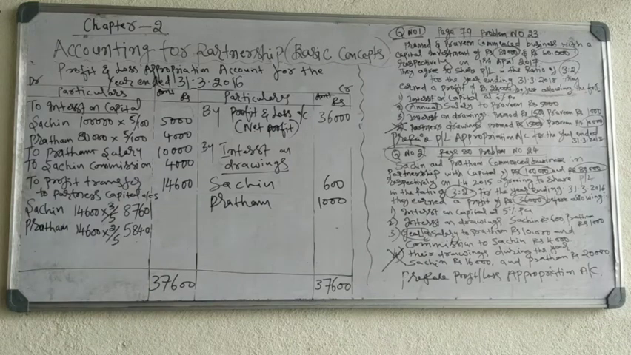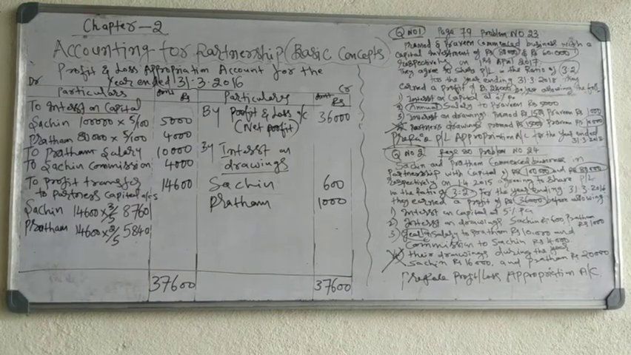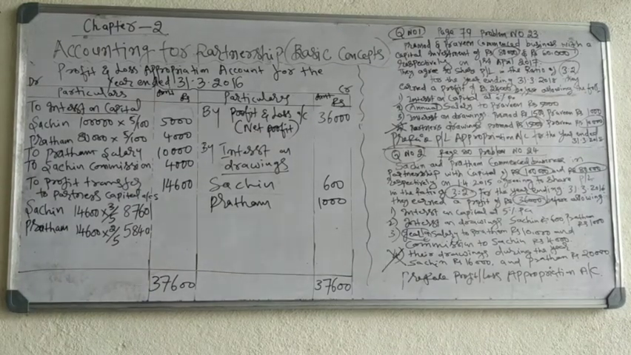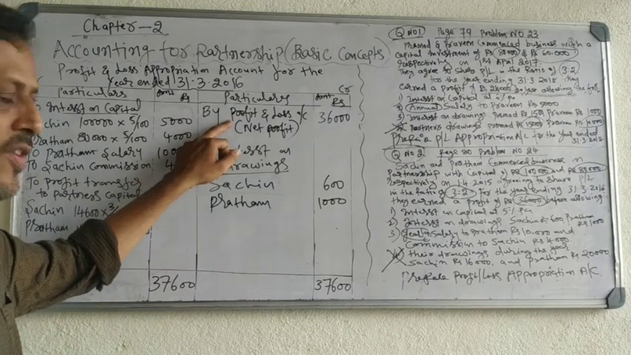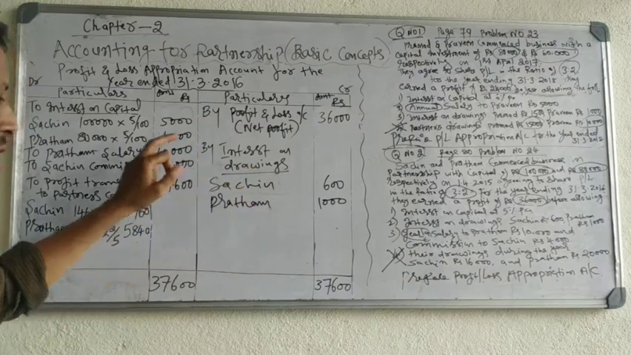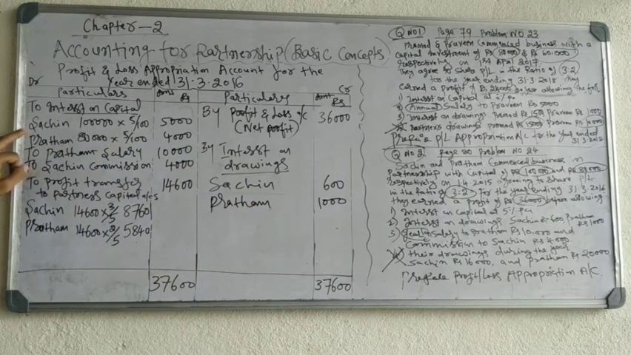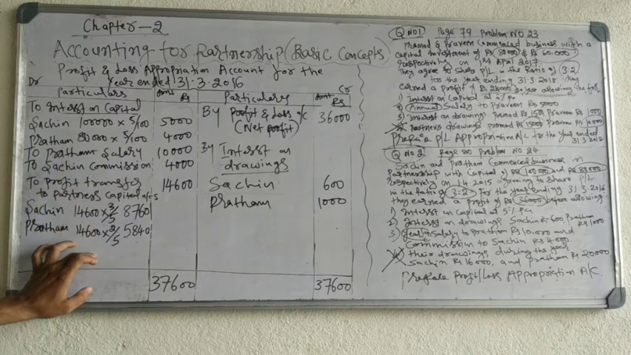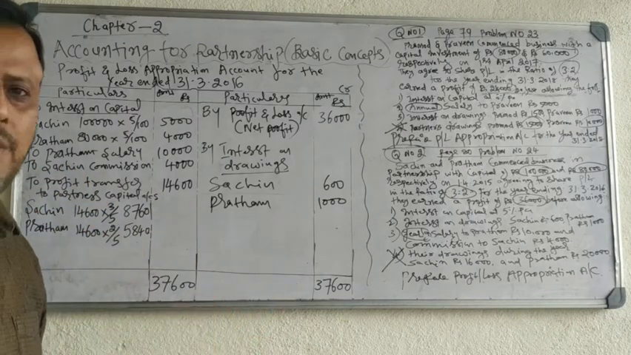This is the way you have to do the profit and loss appropriation account. Very simple. Keep in mind the entries. Profit on the credit side, interest on drawings on the credit side, interest on capital on the debit side, salary on the debit side, commission on the debit side, and whatever the remaining profit, divide among partners. Don't record capital and drawings.